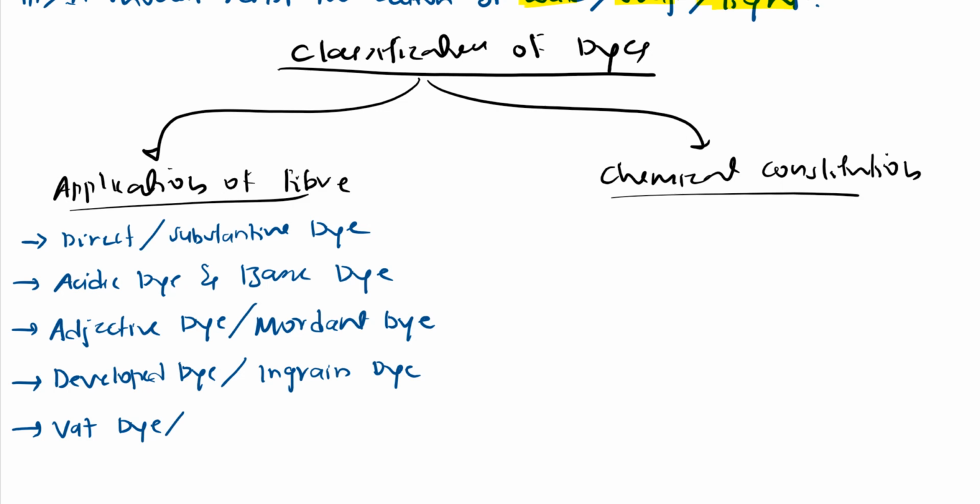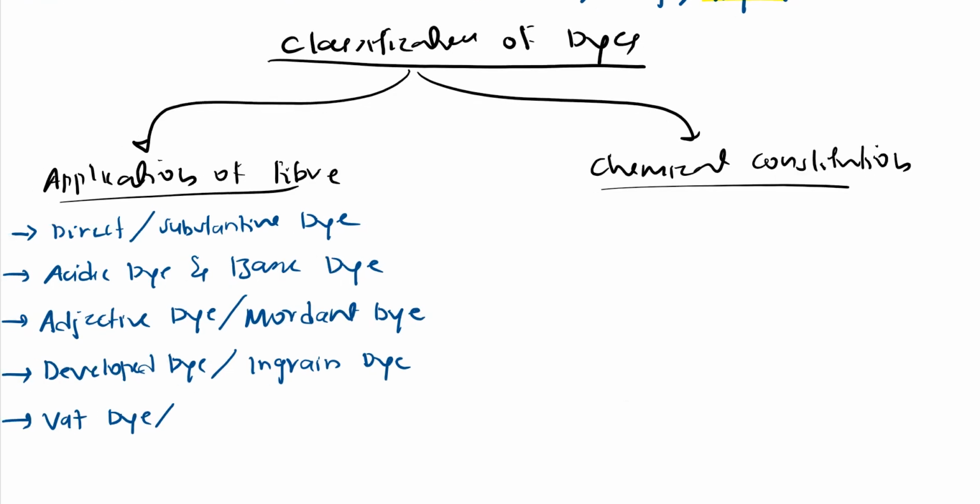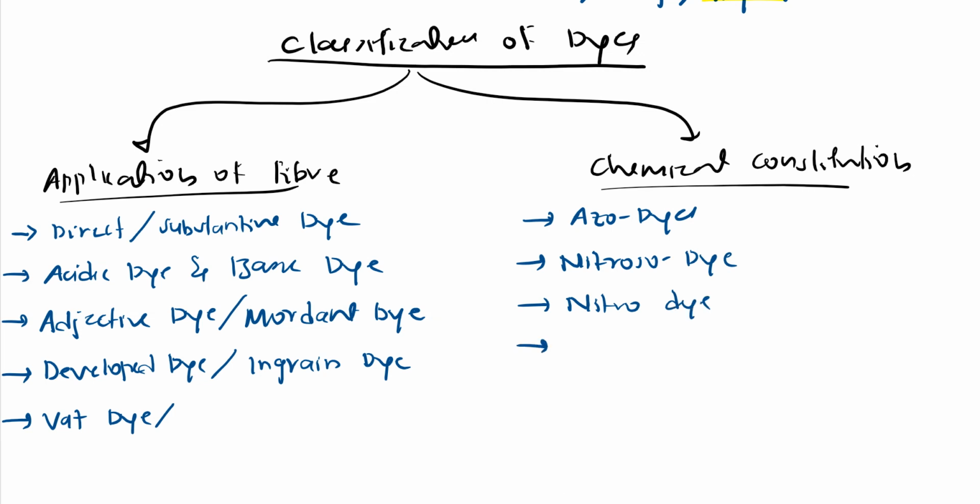Wet dye. And here, chemical constituents means we discuss the different constituents in a dye. So some dyes will have an azo group, right? So those are called azo dyes, because they have the azo functional group. Similarly, if a dye contains nitroso, we call it a nitroso dye. Similarly, we have nitro dye, based on constituents. So we have phthalines, right? So these are the different dyes. Let us see one by one, right?